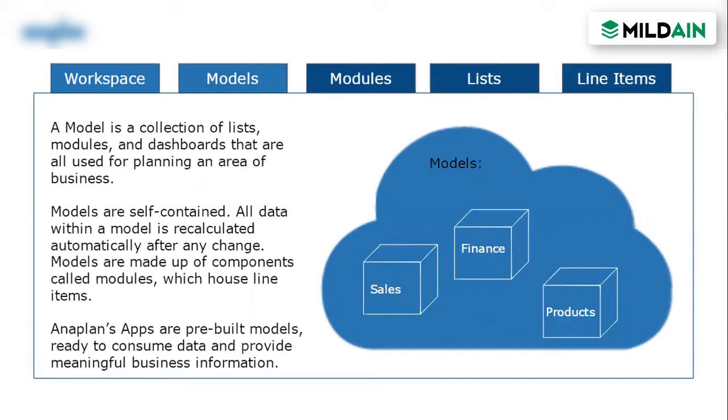Within this workspace, as I said, there will be multiple models to plan all the businesses. There will be one sales model. There can be one finance model for all the planning with respect to finance, a separate model altogether within that workspace. And if there is an HR model that needs to be planned in terms of the workforce, like how many people are getting hired this year and how many people will be working on which projects, you have to plan the human resource part. So you will create a separate model altogether and import only the data pertaining to that model.